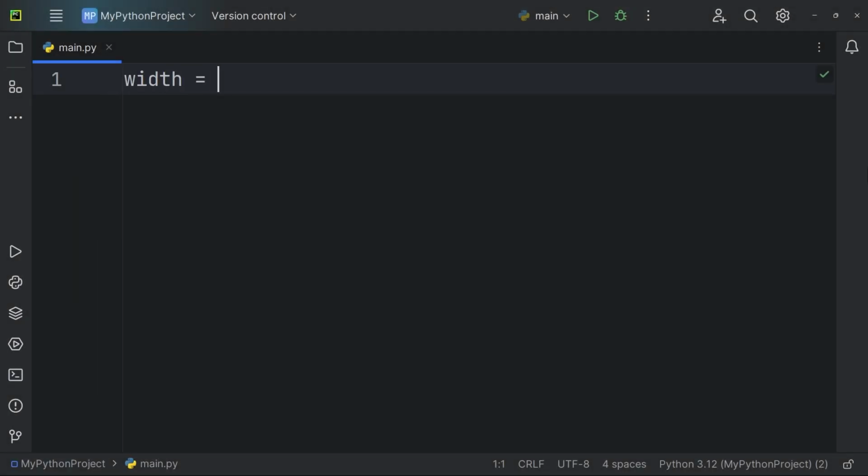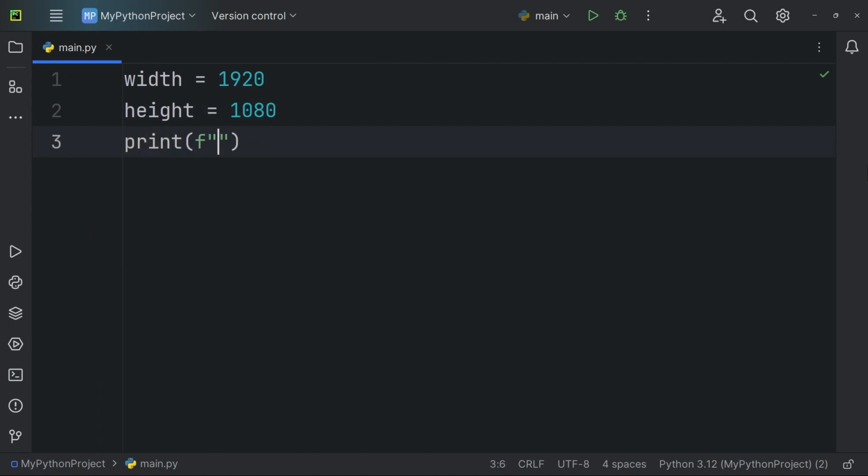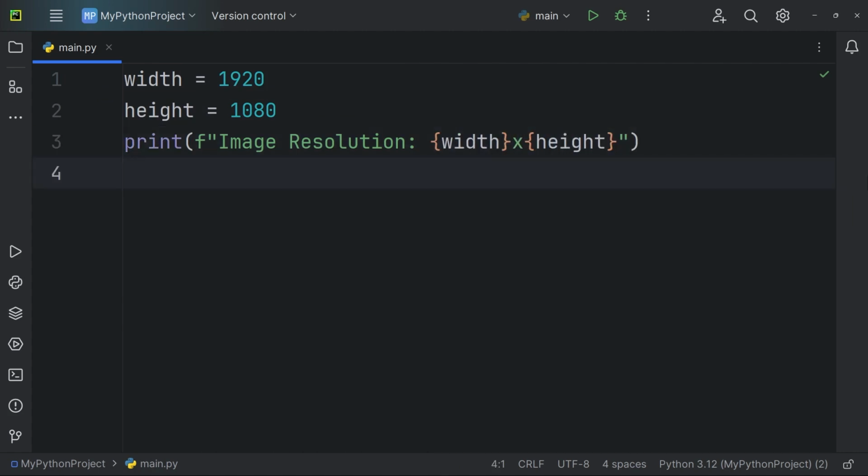Width equals 1920. Height equals 1080. We first set the width and height variables. Then, print f, image resolution, curly braces width, x, curly braces height. The string starts with the letter f before the opening quotation mark. This indicates it's an f-string. Curly braces within the string act as placeholders where the values of variables or expressions will be inserted.